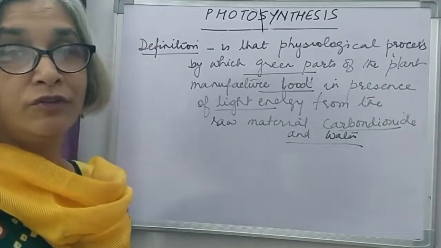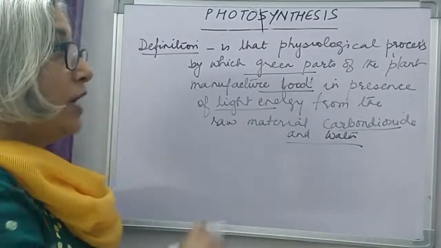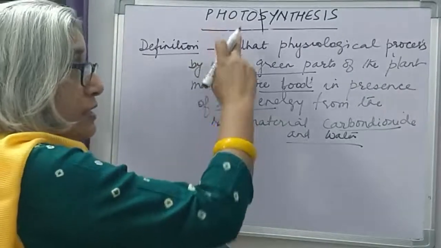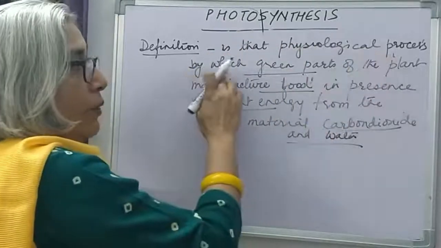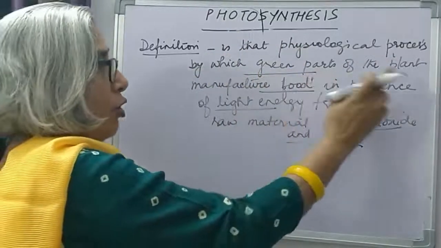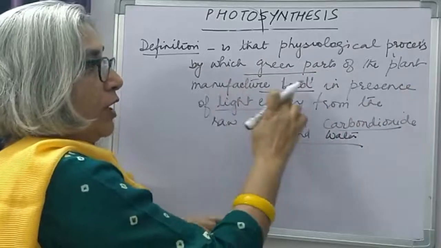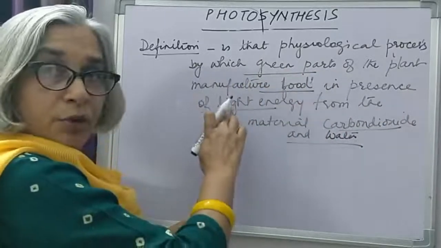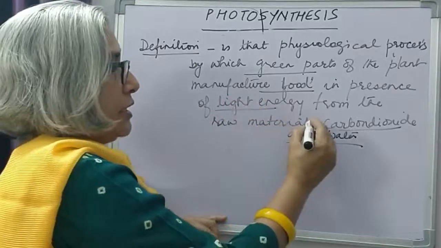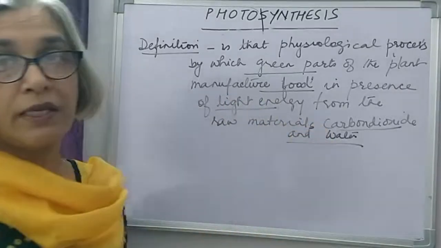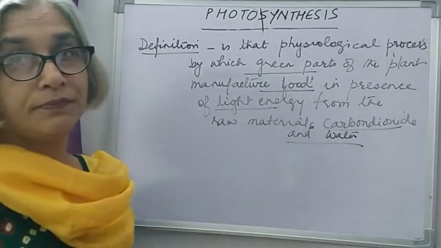I repeat, photosynthesis is that physiological process by which green parts of the plant manufacture food in presence of light energy from the raw materials, carbon dioxide and water.